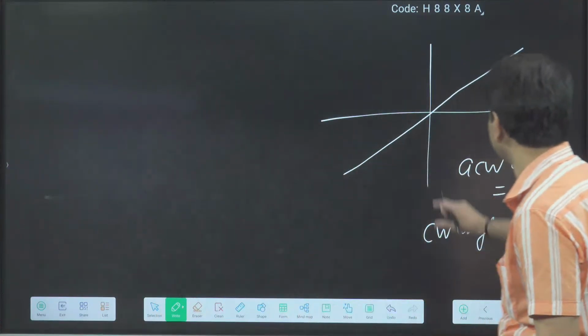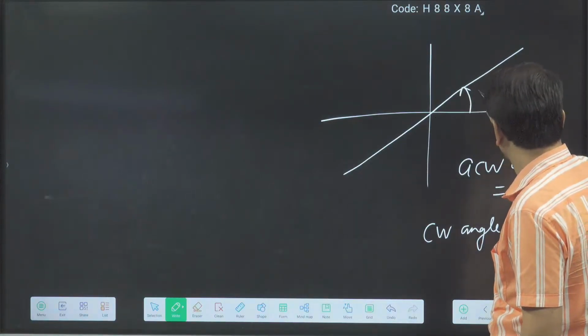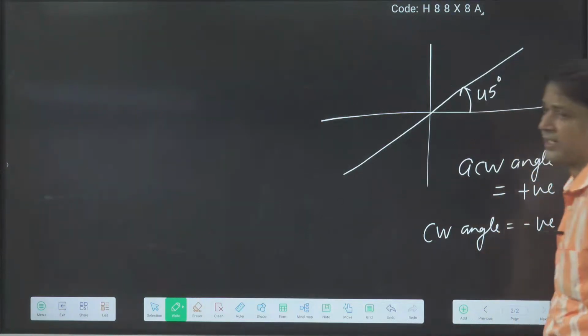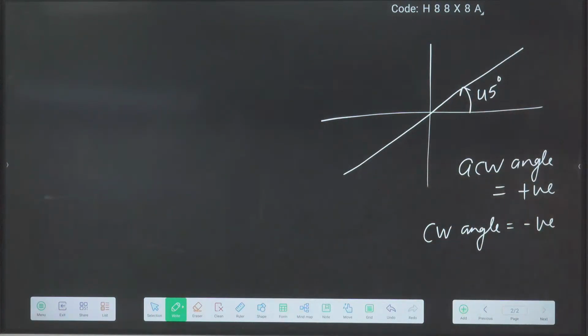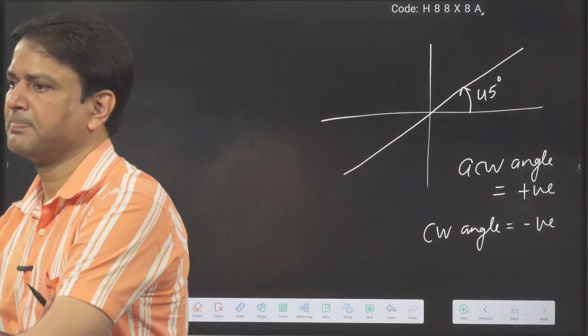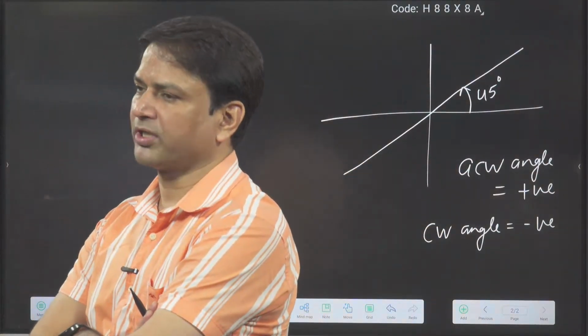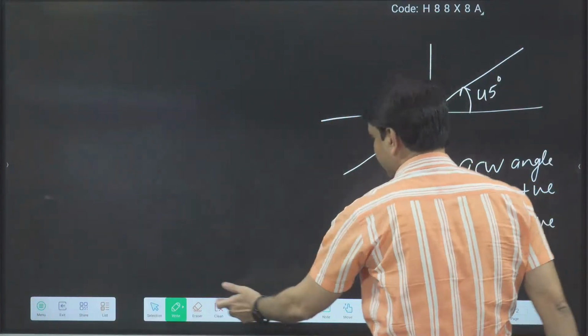Like, this is the line. Now suppose I am saying this angle is 45 degrees. Will you write this 45 positive or negative? Positive. Why? Somebody can measure like this also.